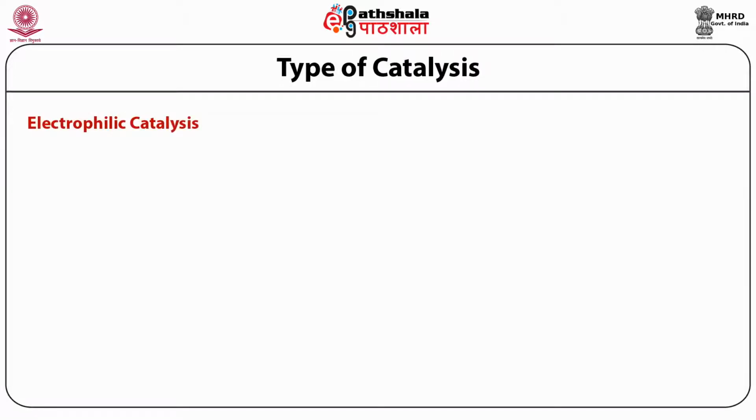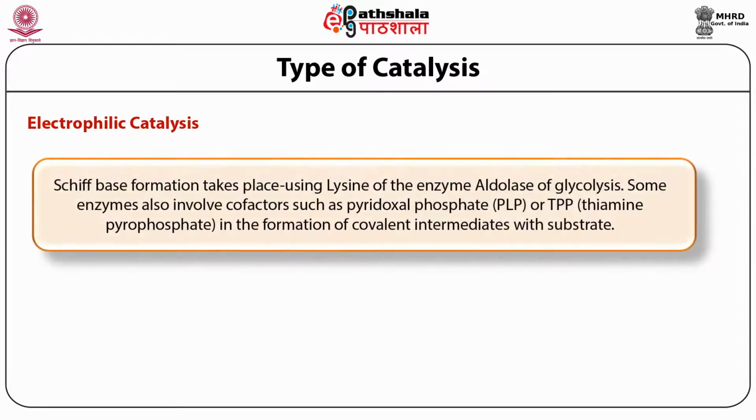The examples of electrophilic covalent catalysis involve lysine or its epsilon amino group, and the enzyme which undergoes electrophilic catalysis is aldolase. It is an enzyme present in glycolysis, or some other enzymes which involve cofactors.